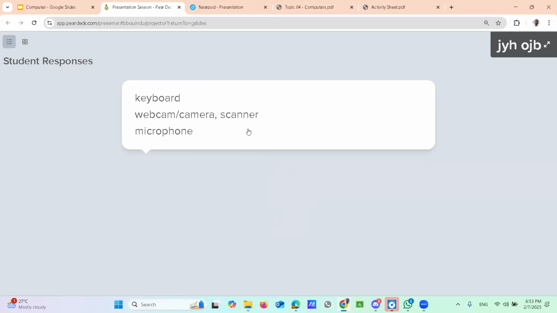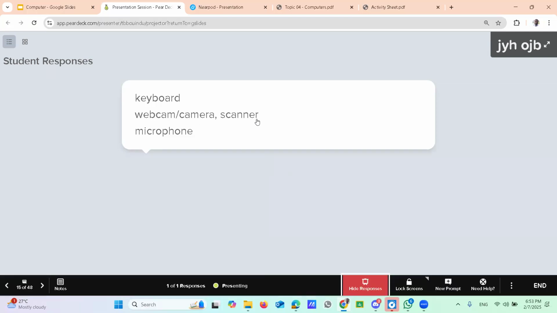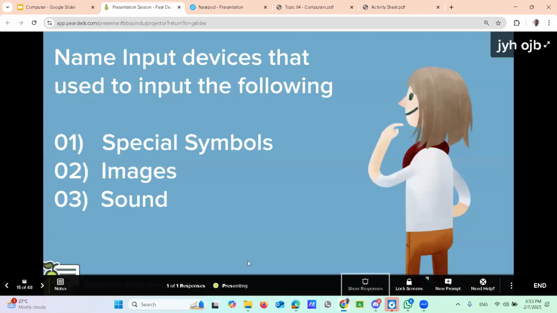If you have this question in the question paper, then it's better to write down scanner, right? Webcam or camera is okay, but the best answer is the scanner. The sound input: microphone, right? Okay, good. That's the finish of this activity. Then moving to the next part.